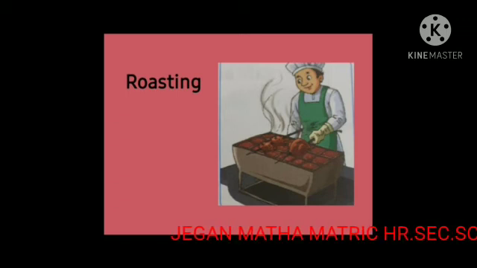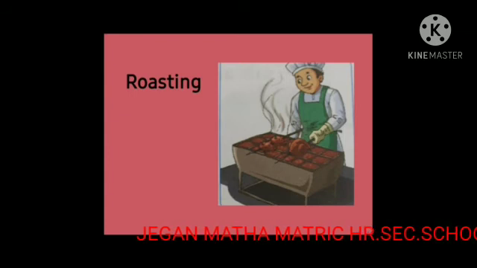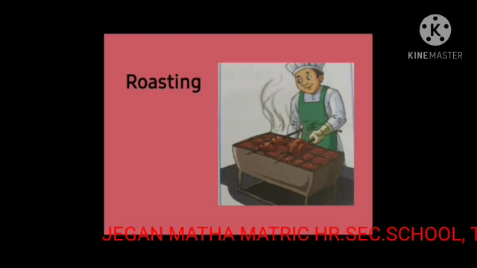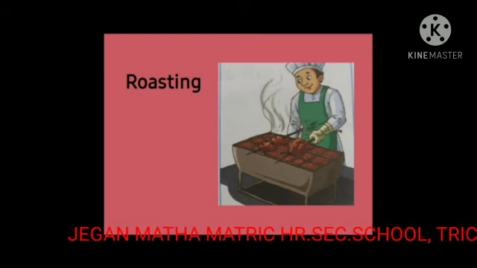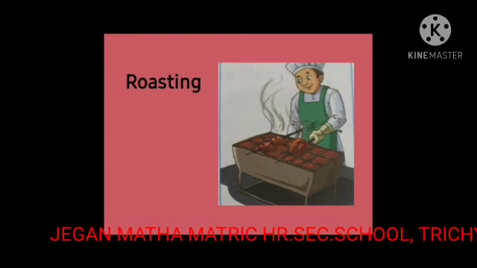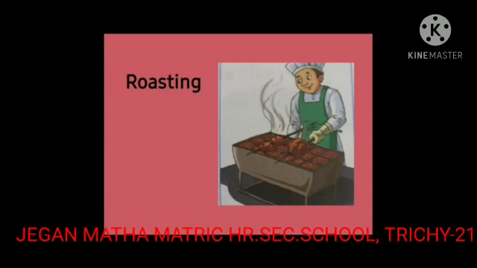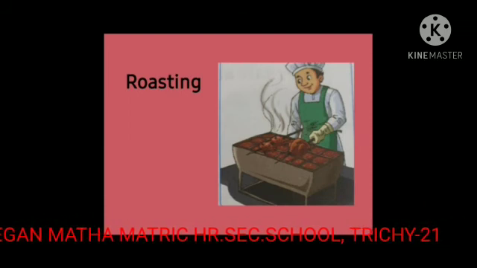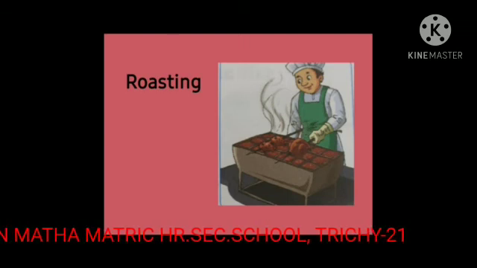Next, we are going to learn about roasting. Roasting is a method in which raw food is cooked directly on low fire or heat. It is one of the oldest ways of cooking known to man. We roast peanuts, corn, gram, vegetables, chicken and mutton.